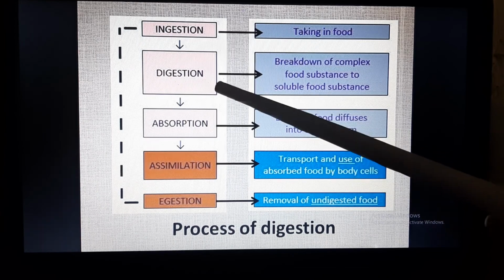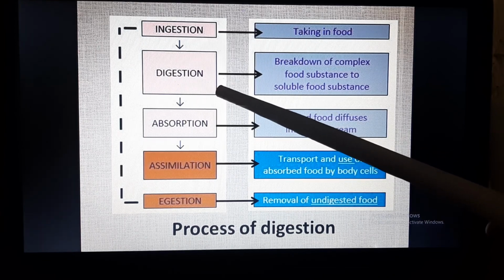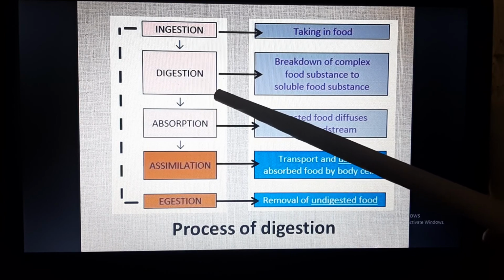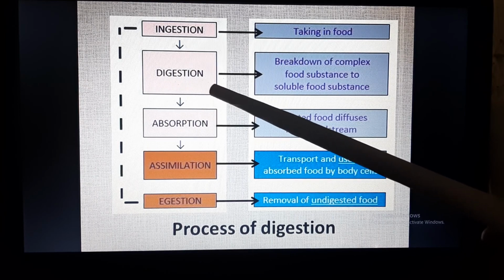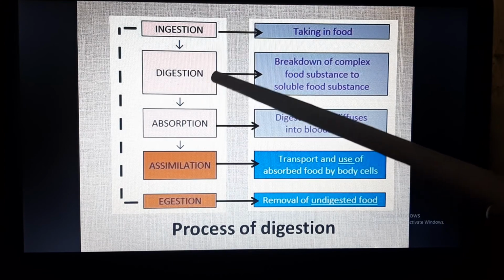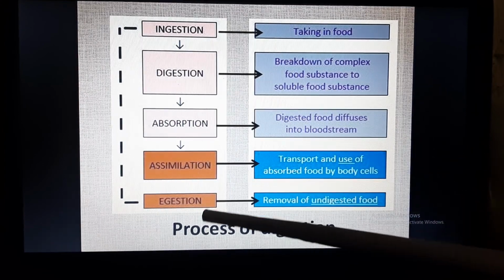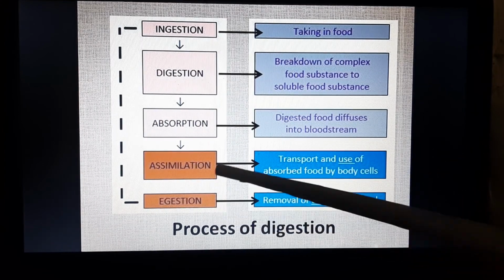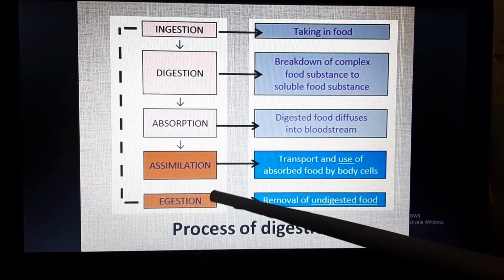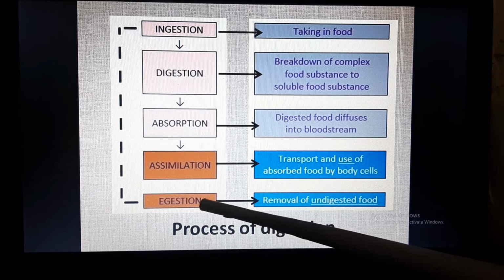Now after digestion, some of the food waste remains, which is not digested or which remains undigested. That undigested waste needs to be excreted out of the body. So this removal of undigested food is called egestion. Got my point?